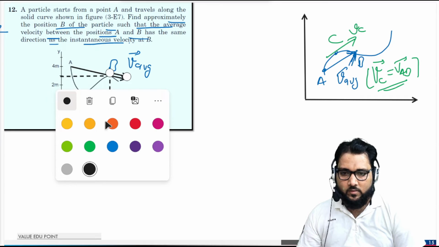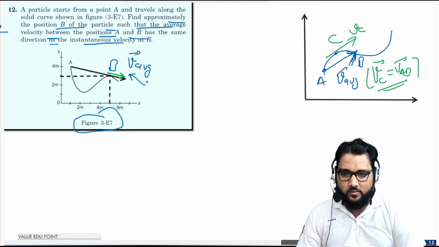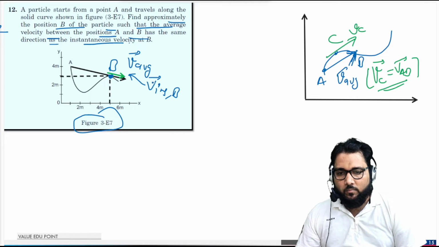Okay, to help you understand, I change the color. So this green color is the instantaneous velocity at B. So at this point, both velocities will be equal.